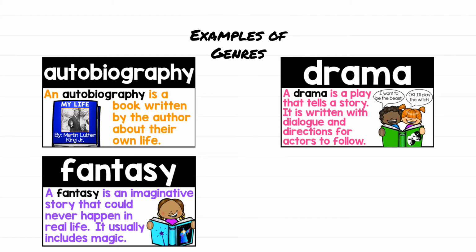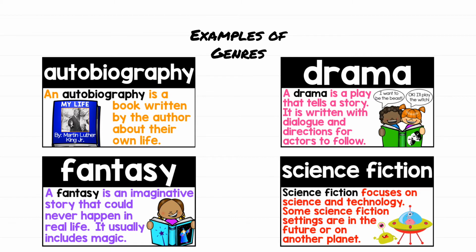A third example of genre is fantasy. A fantasy is an imaginative story that could never happen in real life. It usually includes magic. The last example of literary genre is science fiction. Science fiction focuses on science and technology. Some science fiction settings are in the future or on another planet.